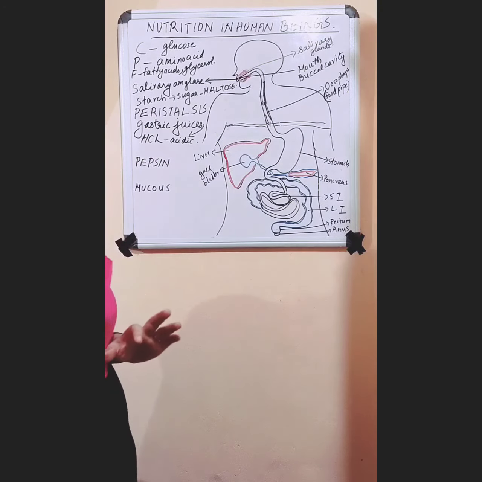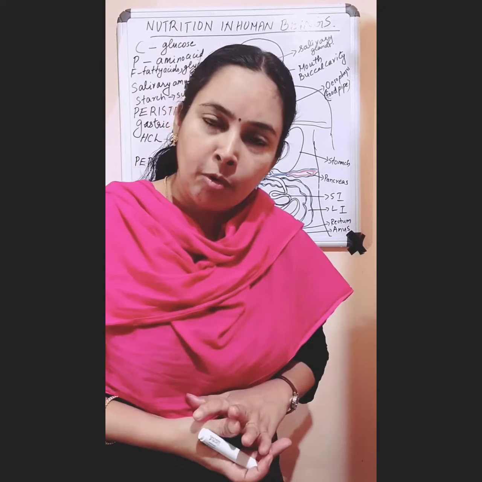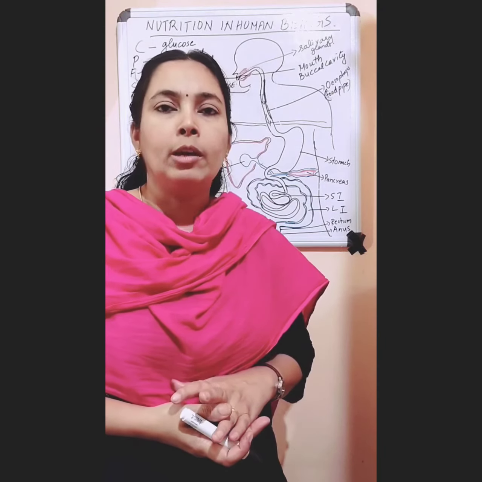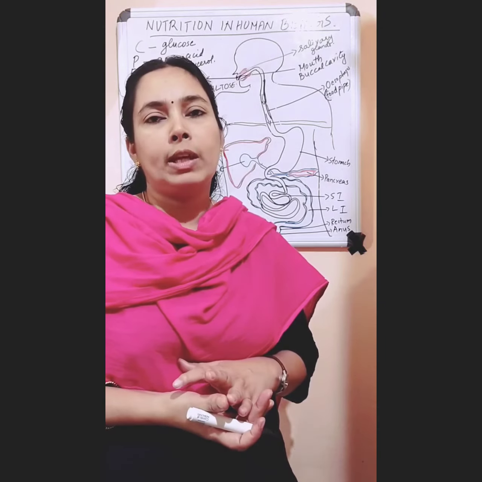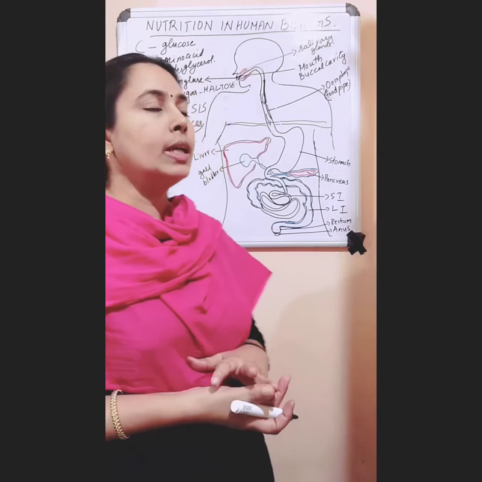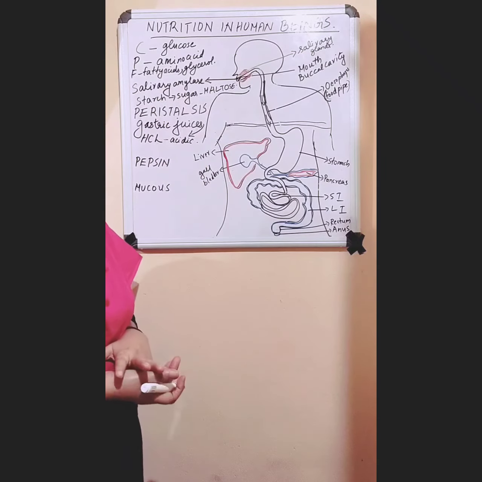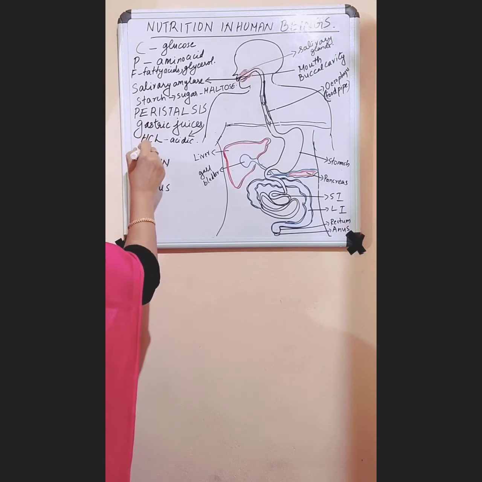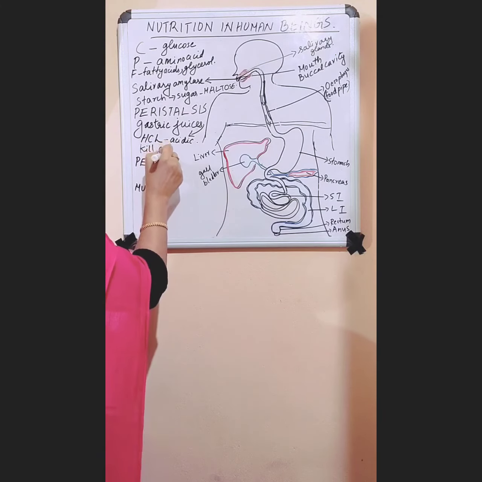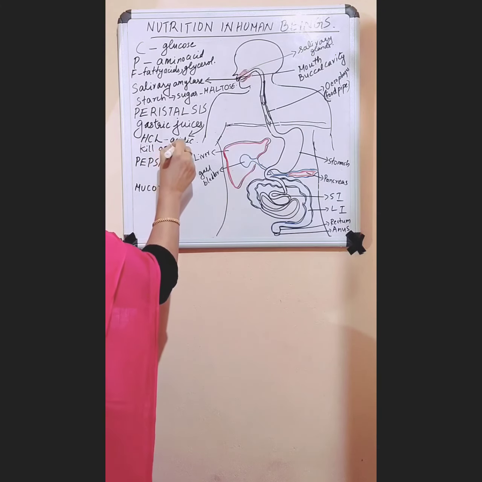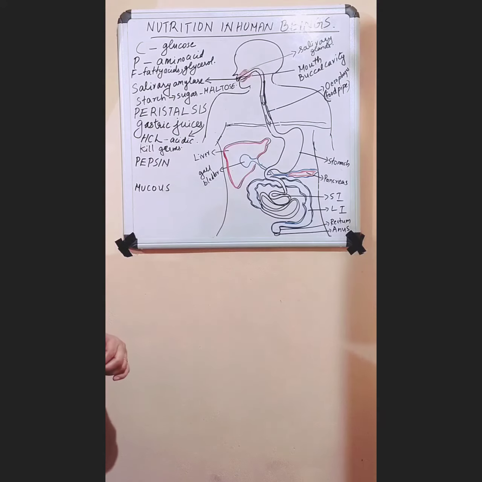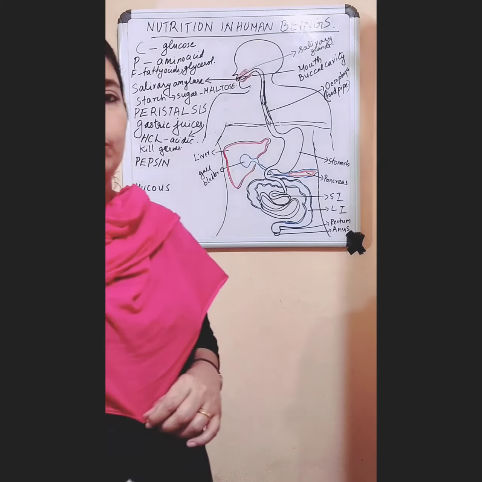So HCl helps to change the medium of food to acidic medium for the action of the enzyme pepsin. Then the second function of HCl is that it will kill the germs that enter into our body along with our food. So it kills the germs.